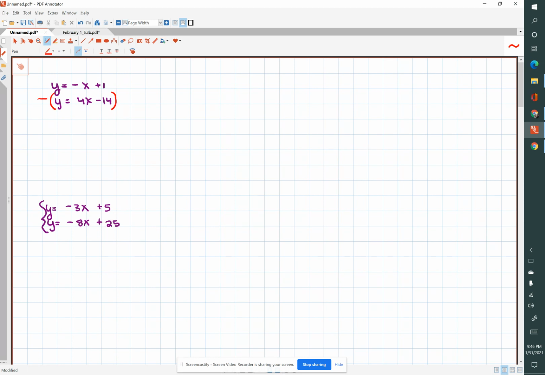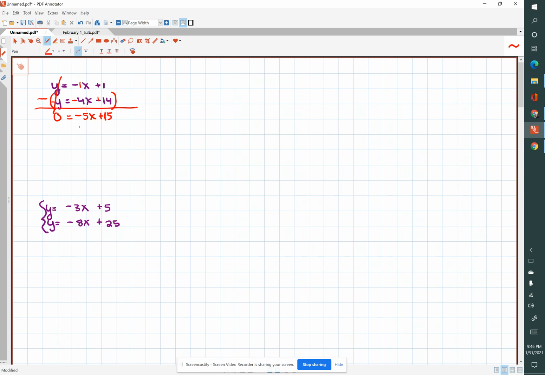Okay. Now remember, what does subtraction do? When I put a subtraction sign, a negative sign outside there, it simply changes the sign of everything inside here. So what ends up happening is this becomes negative y, negative 4x, and positive 14. So when you subtract the second equation from the first, the y's are eliminated. So we've got 0, and we've got negative x and negative 4x. Well, negative 1, this is an invisible 1, and negative 4 is negative 5x. And 1 plus 14 is a positive 15.